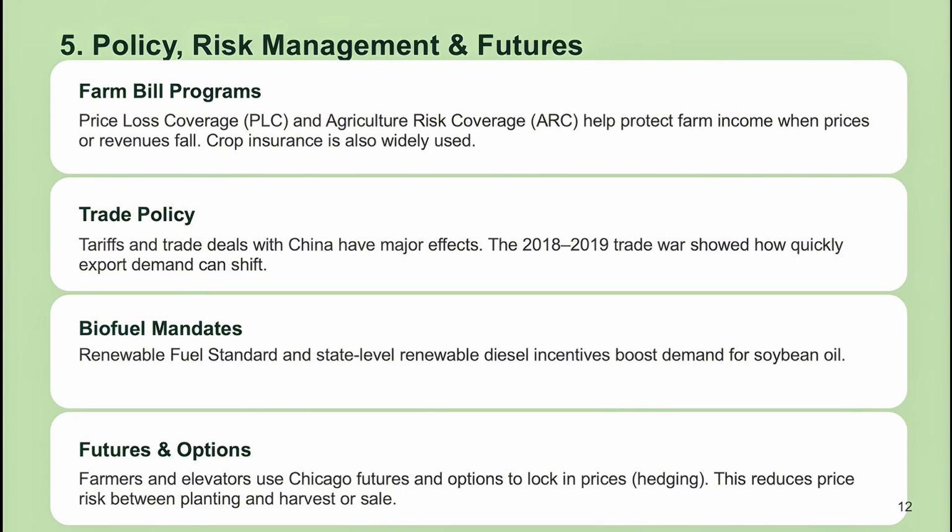Farmers have several tools to manage risk. The Farm Bill programs, Price Loss Coverage and Agriculture Risk Coverage, help protect income when prices or revenues fall. Crop insurance is also widely used. Trade policy, especially relations with China, can change export demand very quickly, as we saw during the trade tensions a few years ago. Biofuel mandates continue to support demand for soybean oil. And many farmers and elevators use Chicago futures and options contracts to lock in prices ahead of time. This is called hedging, and it reduces the risk of a big price drop between planting and sale.